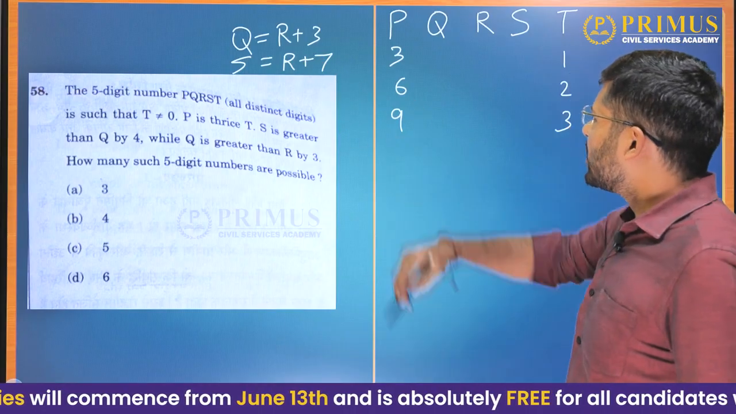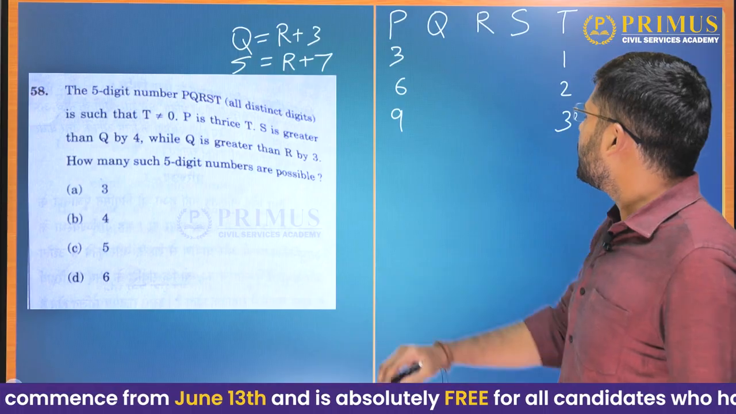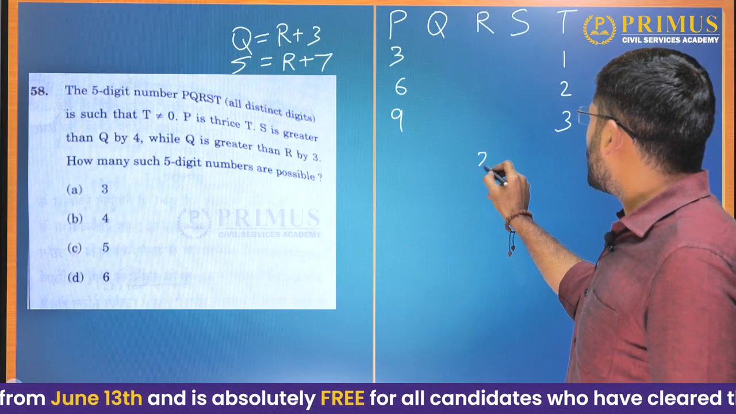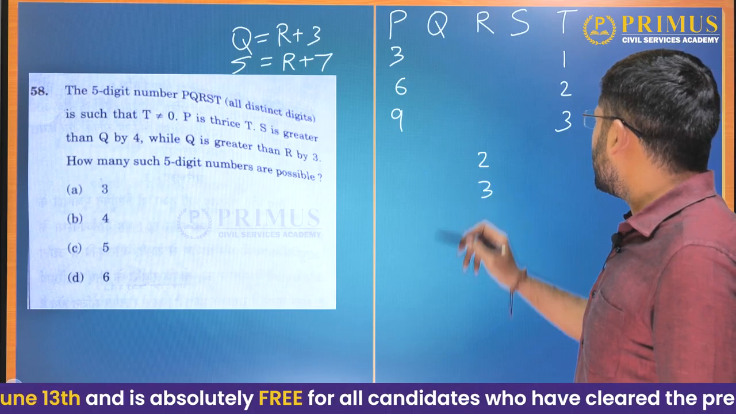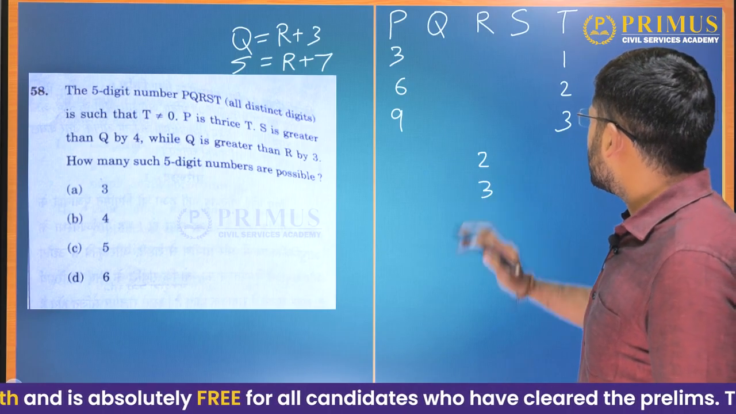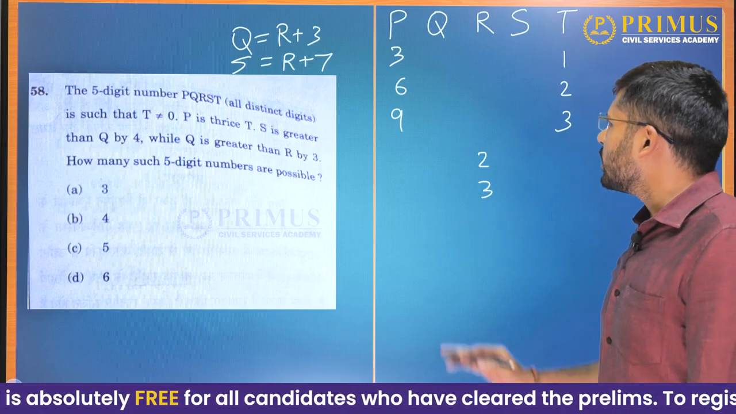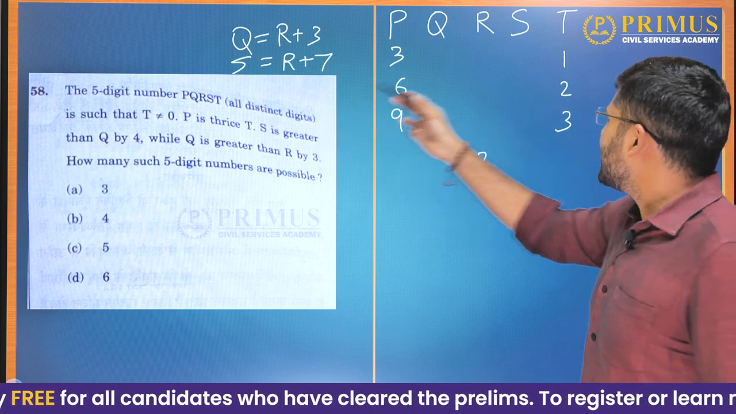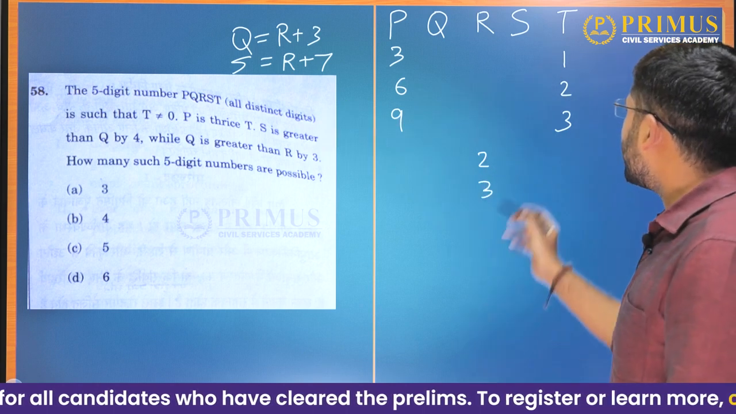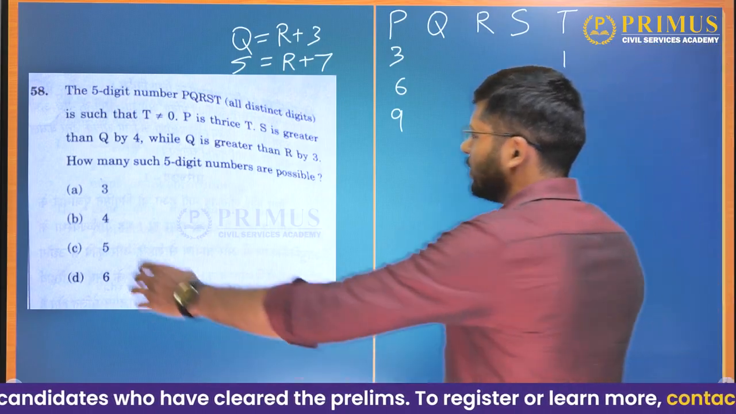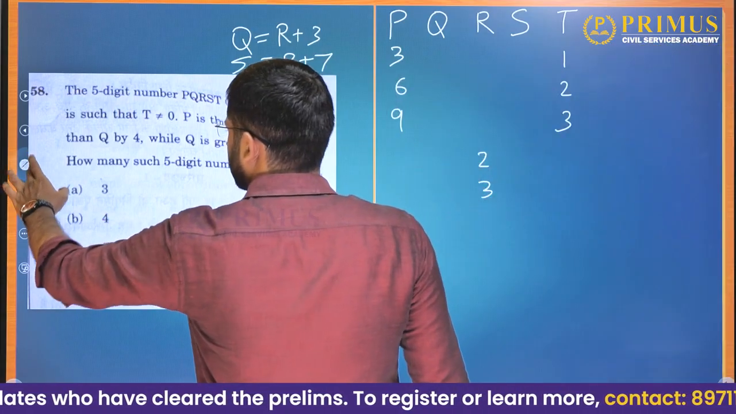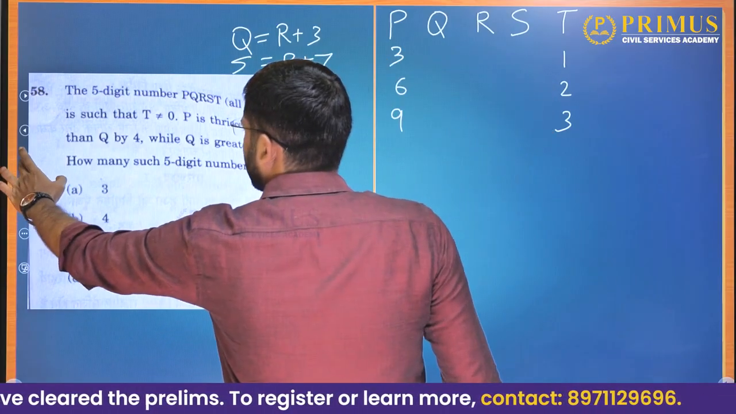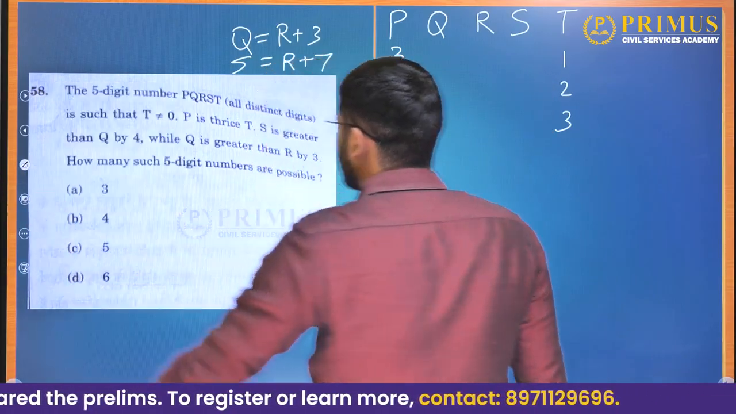So now, what are the possible values for R? R can take the values starting from 2, 3, I think. It cannot take the value of 1 because all of them are distinct. T has already taken it, no, it can take values, sorry. We will evaluate individual cases. R can take the value 1 and 2.